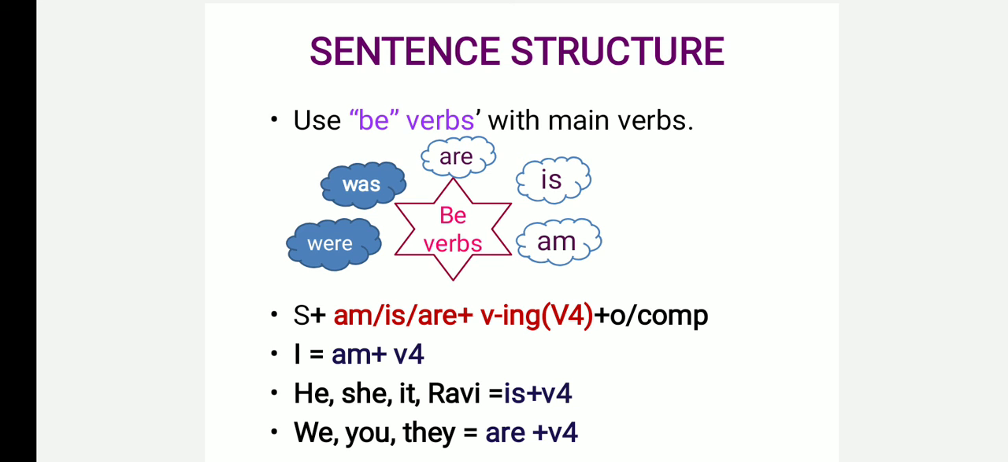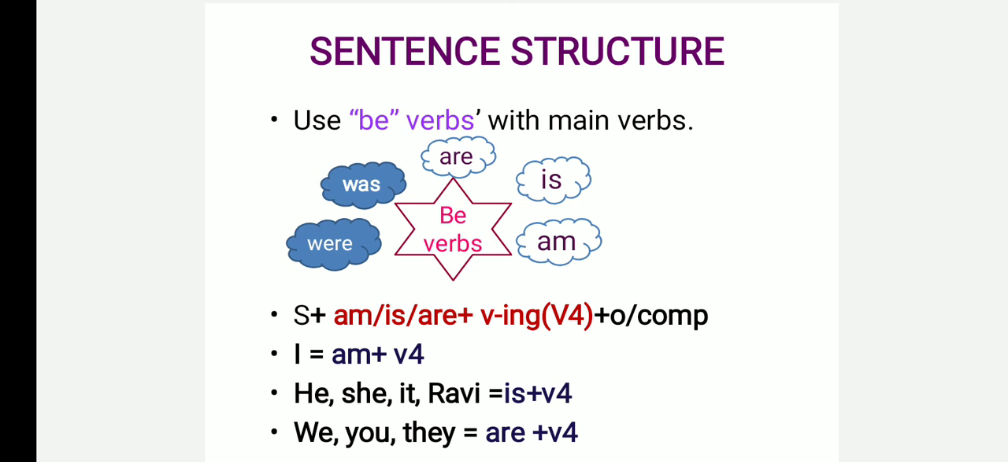The basic sentence structure for present continuous tense is: subject, followed by either am, is or are, and the verb takes its V4 form, that means the verb with ing. I have given it here, showing where we have to use the helping verbs am, is and are.